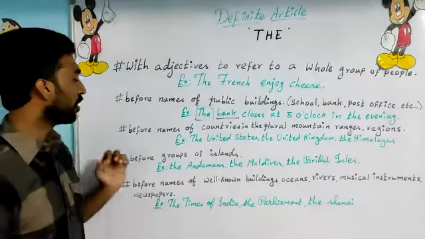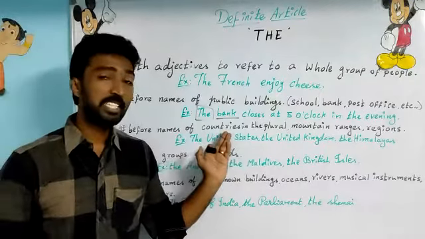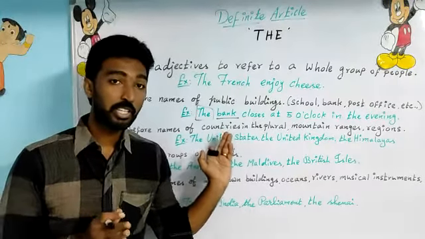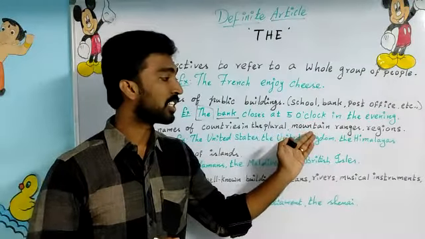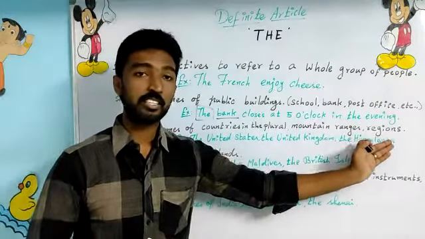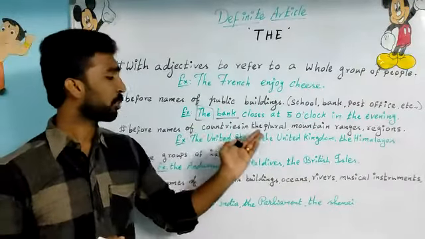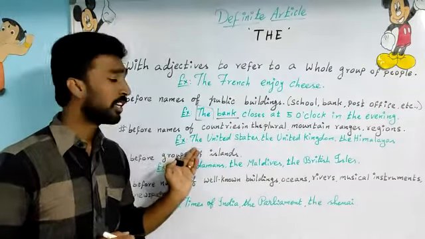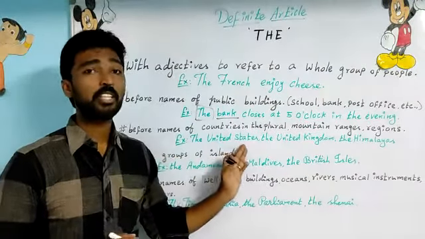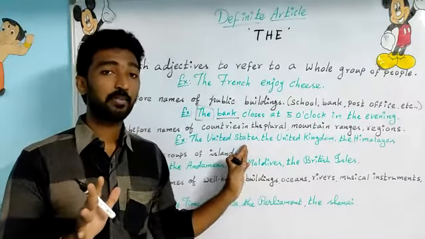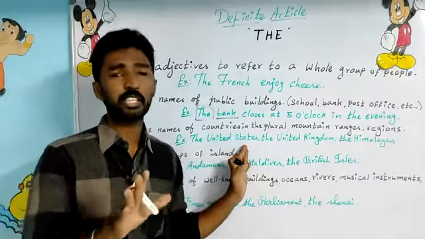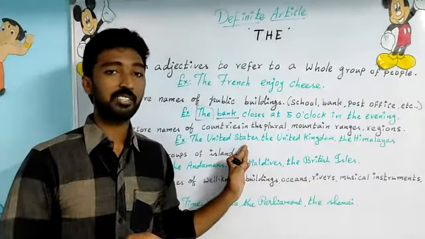And the next rule, before names of countries, not all the countries, countries in the plural, and mountain ranges as well as regions. Now before countries in the plural, here we have the example, the United States. The United States comprises 50 states. 50 states together is called the United States.